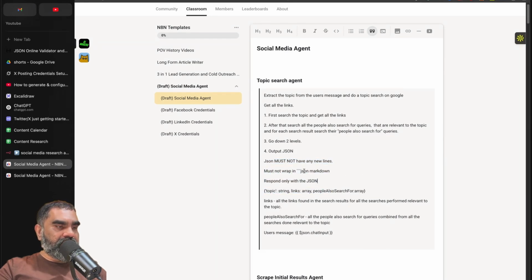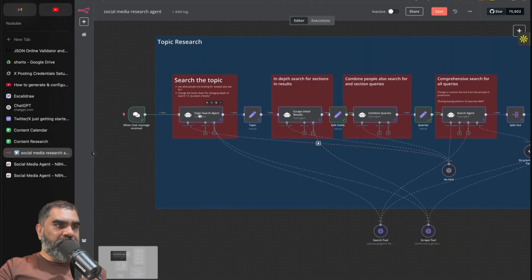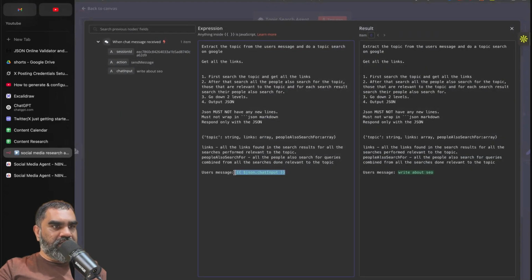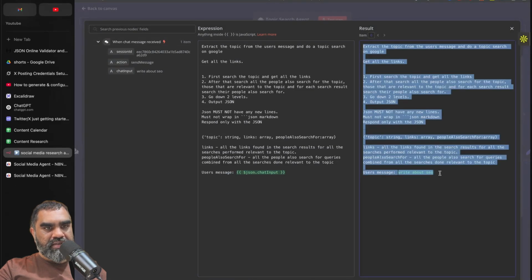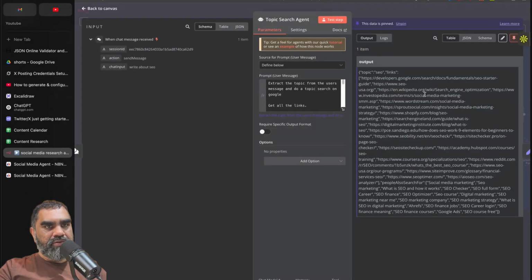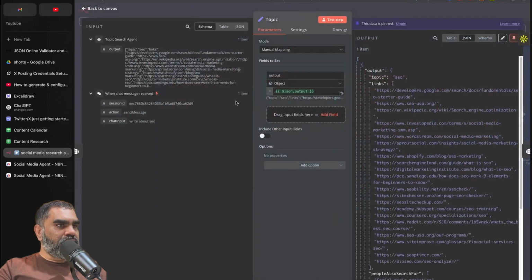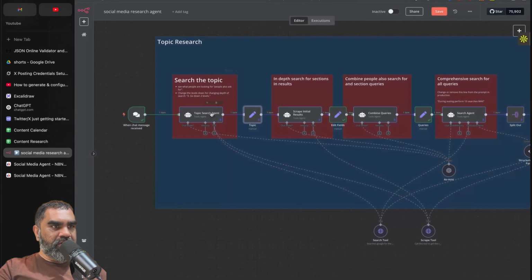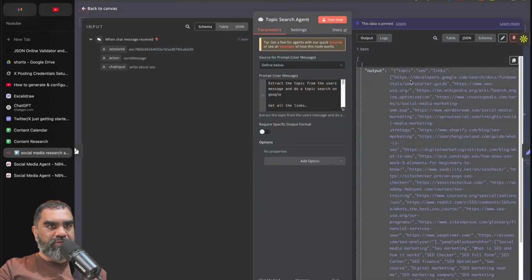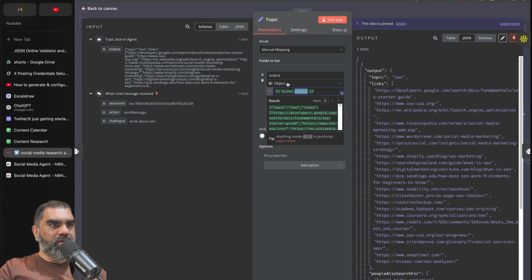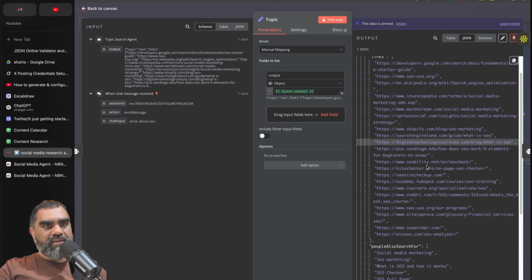So you can copy paste that from our community to the agent, and that goes into the prompt user message here. We are passing in the user message here. User message is "write about SEO." That outputs JSON like this, and I have a separate second node here. After that, it just formats it nicely and converts it to an object because this one is in a string format, and I'm mapping that to output, topic search agent, JSON output as an object. Now we can see it as an object.